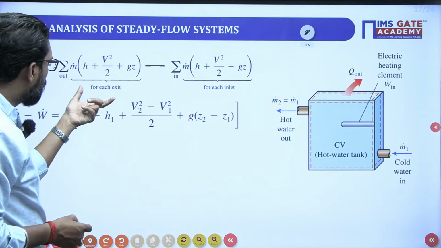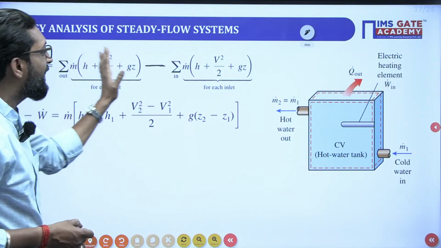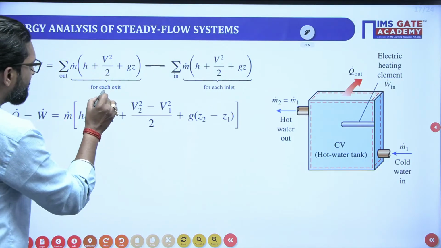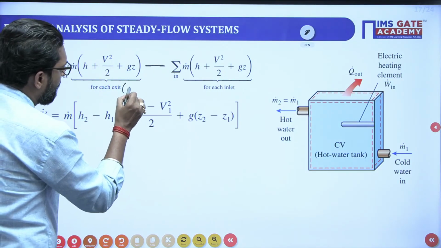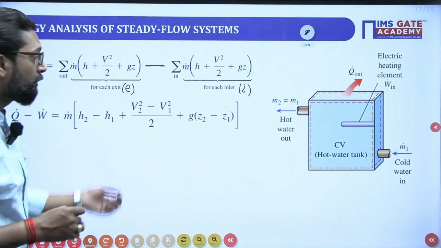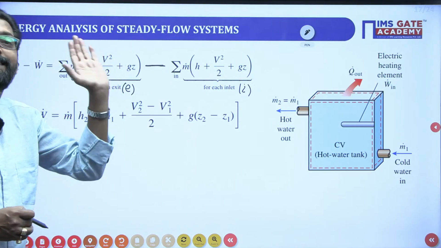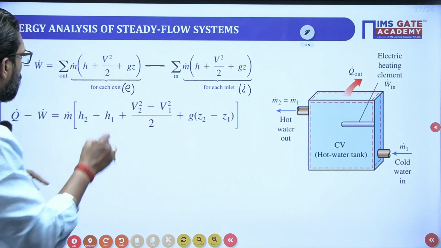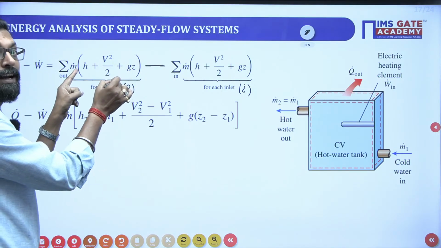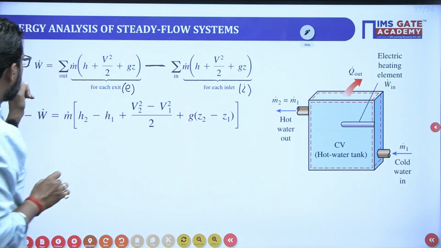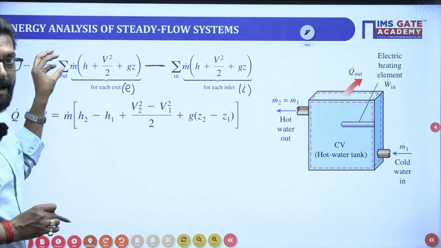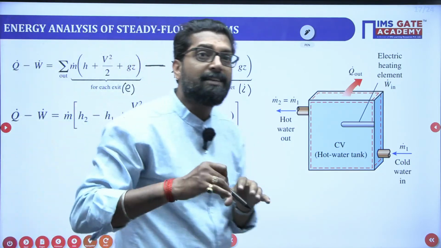This is at a cross section, my dear, that means at the exit condition, and there is an inlet condition. So this equation is applicable at the section. The mass exiting is multiplied with the total energy. So this is your exit, and this is the inlet due to the mass. If the mass is there and there is a flow, what is the energy associated with the mass?